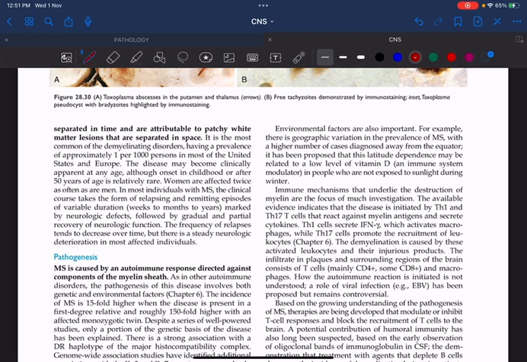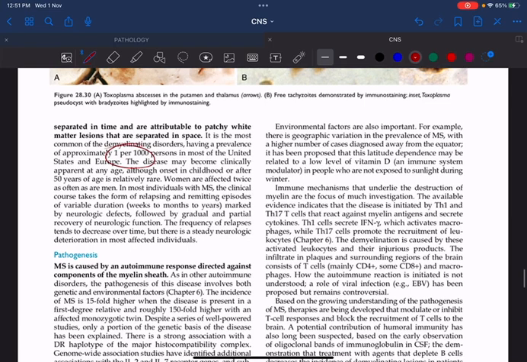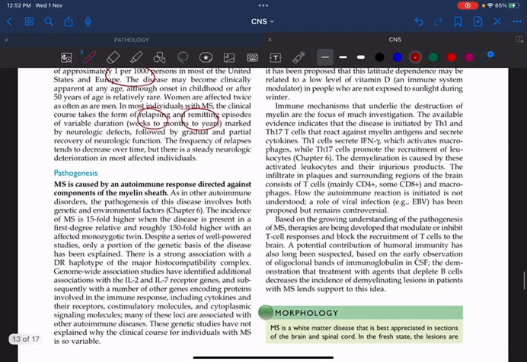Axons are intact, which will occur over a time. It is an autoimmune condition. That's enough. Remember, its incidence is around 1 in 1,000 persons. We have relapsing and remitting episodes of variable duration. Whenever in CNS you come across a clinical case scenario in which the weakness or neurological deficit has a remitting and relapsing pattern, the first diagnosis that comes to your mind is MS, or multiple sclerosis.